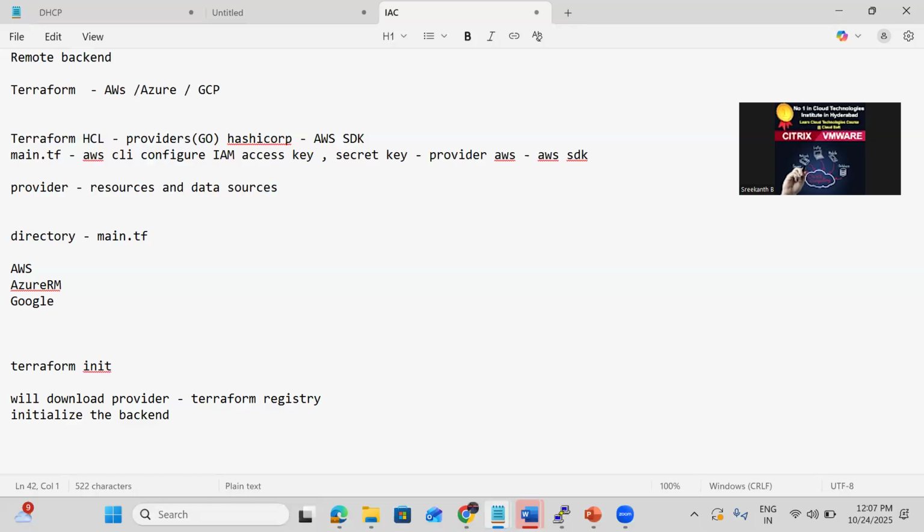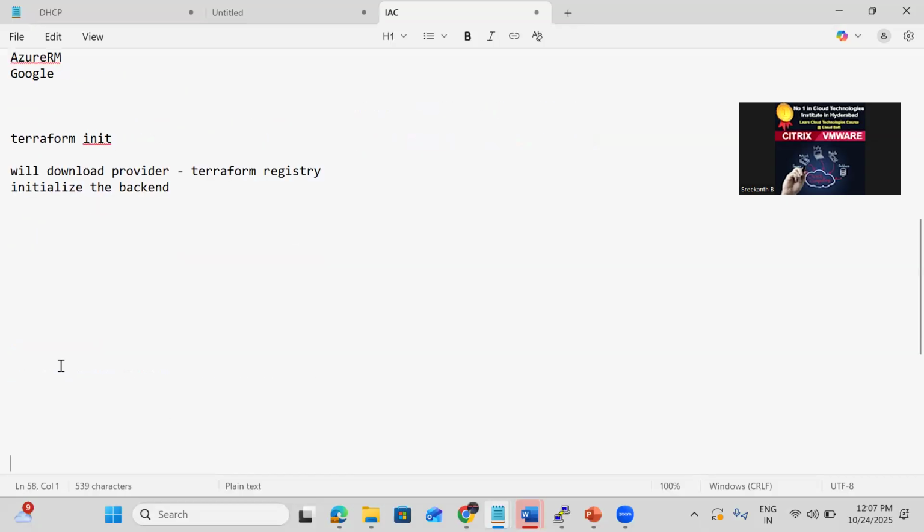So Terraform init we need to do, and once we write the code, we can check the syntax with Terraform validate. Terraform validate will show any syntax issues. Once we have done the Terraform validate, then if we have any alignment issues, we can use fmt. fmt will do the formatting. Then after Terraform init, Terraform validate, Terraform fmt, we are going to do Terraform plan.